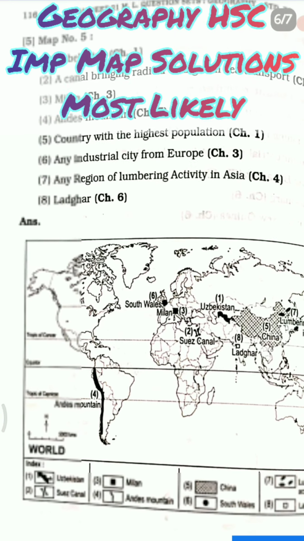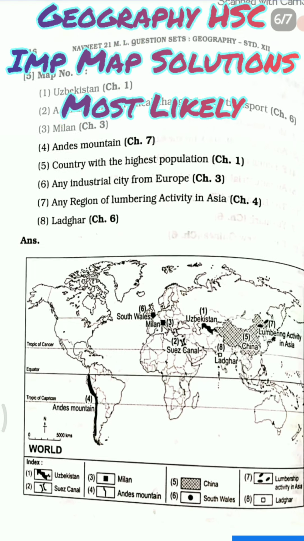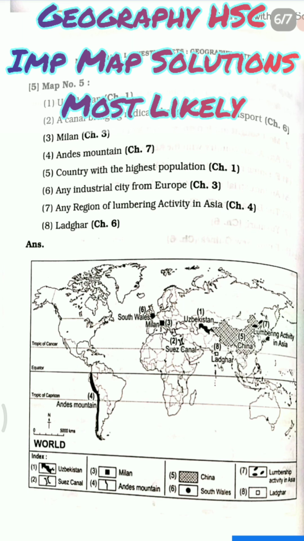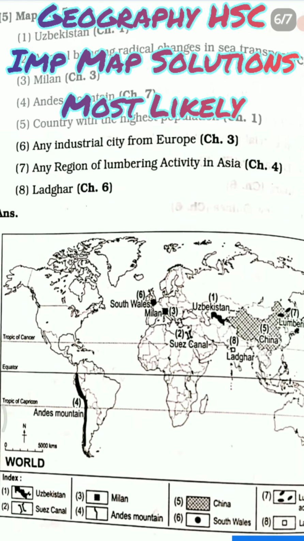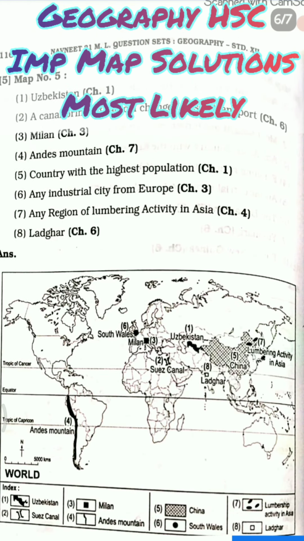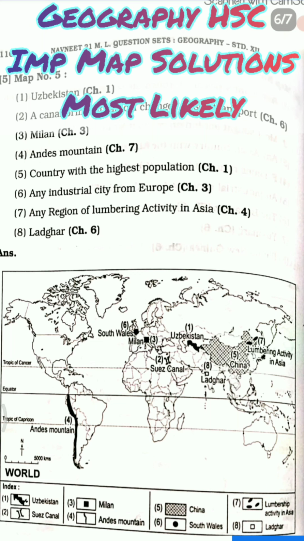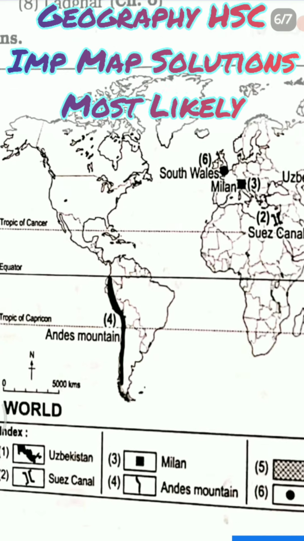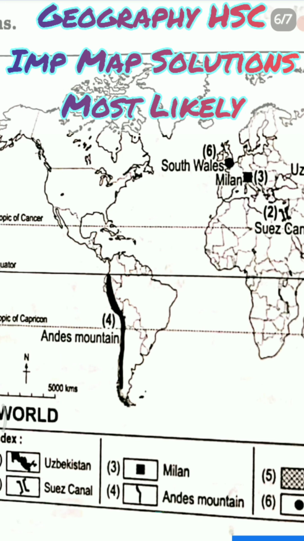अभी है next Milan. Milan, where is Milan? It is in 3 number. So you can see above Suez Canal is Milan, which is denoted. Andes Mountain, Rockies Mountain हमने already देखे हैं. Andes Mountain है यहाँ पे South America में. Rockies Mountain were in North America.